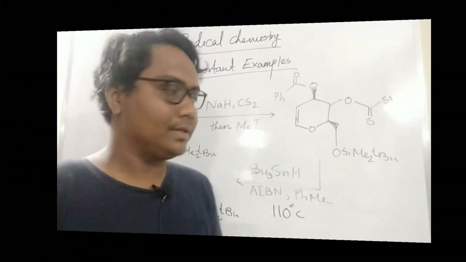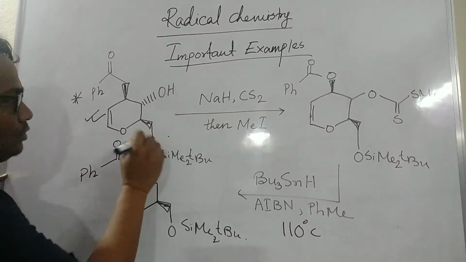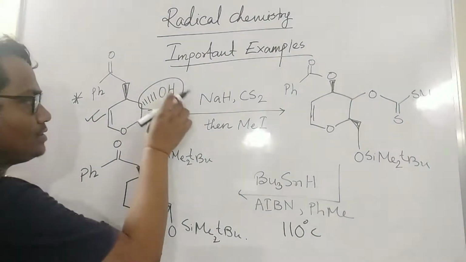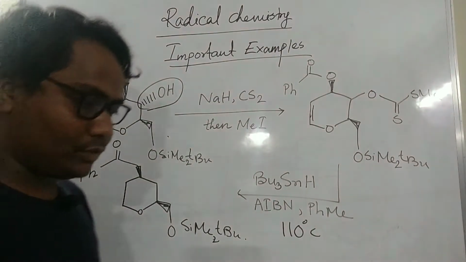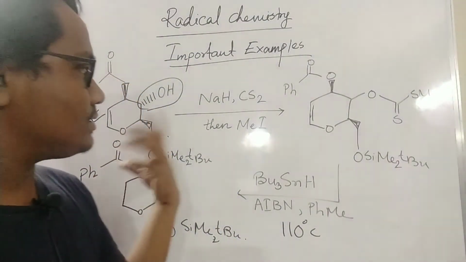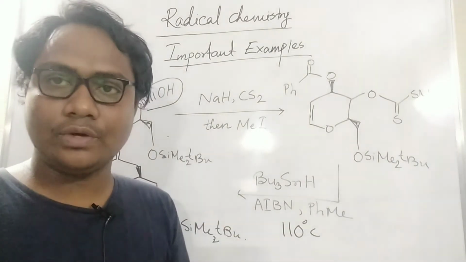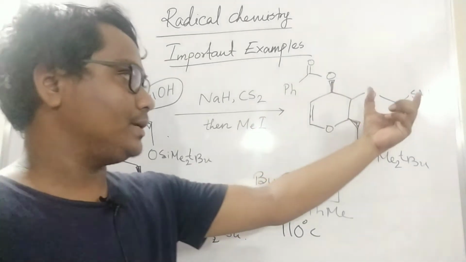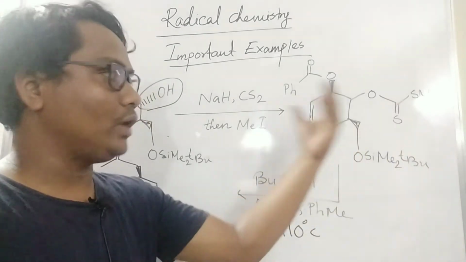Now, in the previous example, from this compound two groups are there, and here one OH is there. So I will remove this OH from this moiety. What type of method can we use for removing this OH is the main important thing. So I choose a radical process like this. But to remove this OH, you have to convert it into some group that can be removed by a radical process, like a protecting-group type of reagent. So you have to generate that.